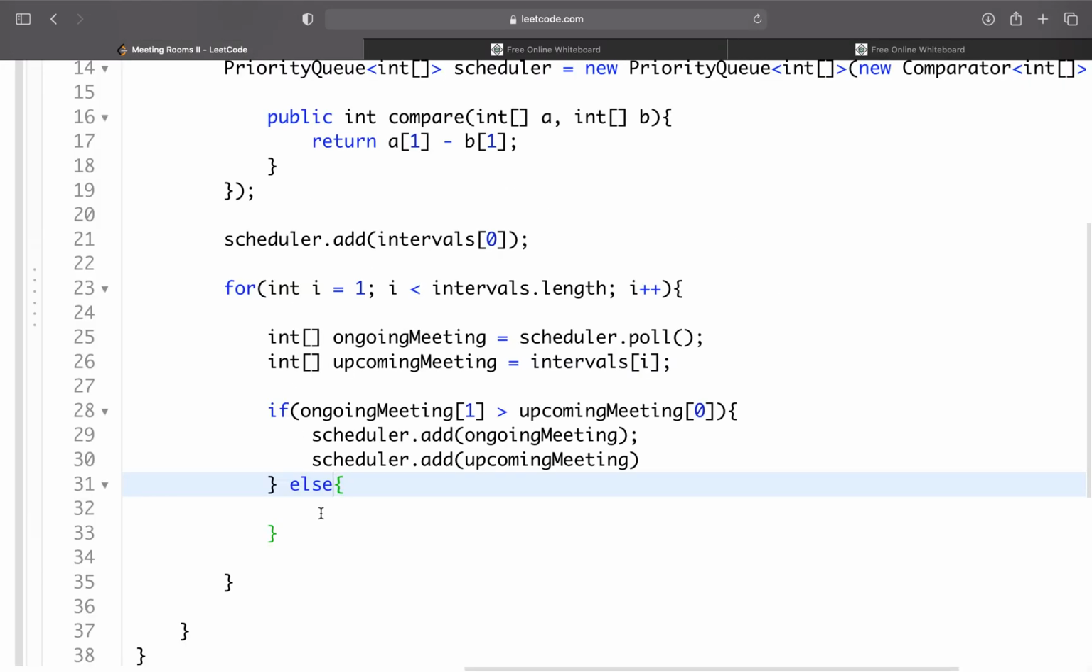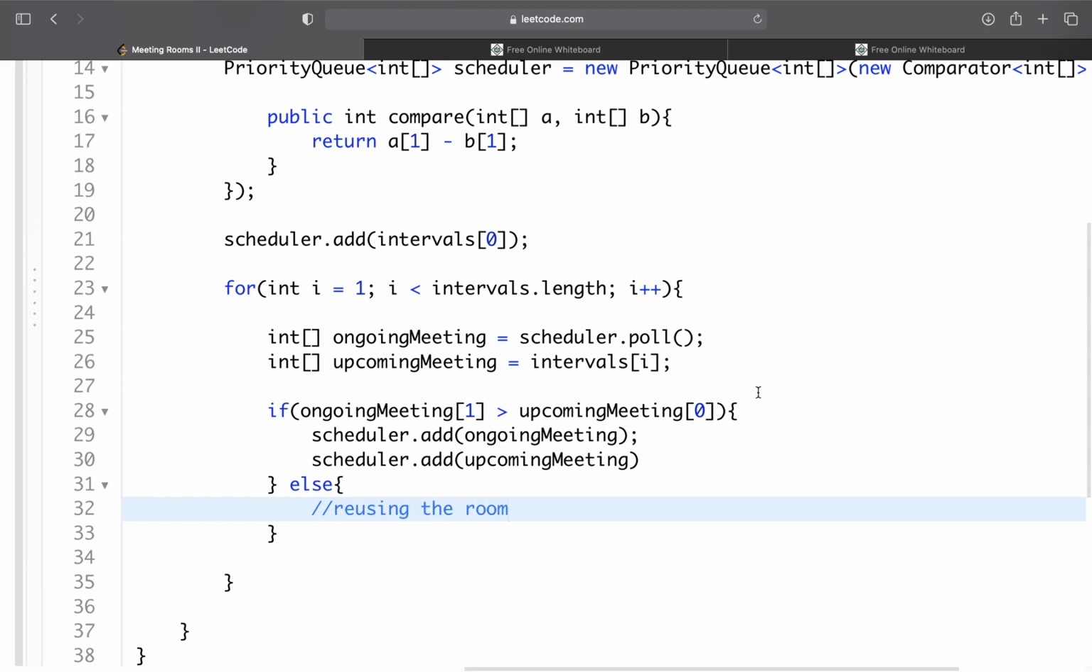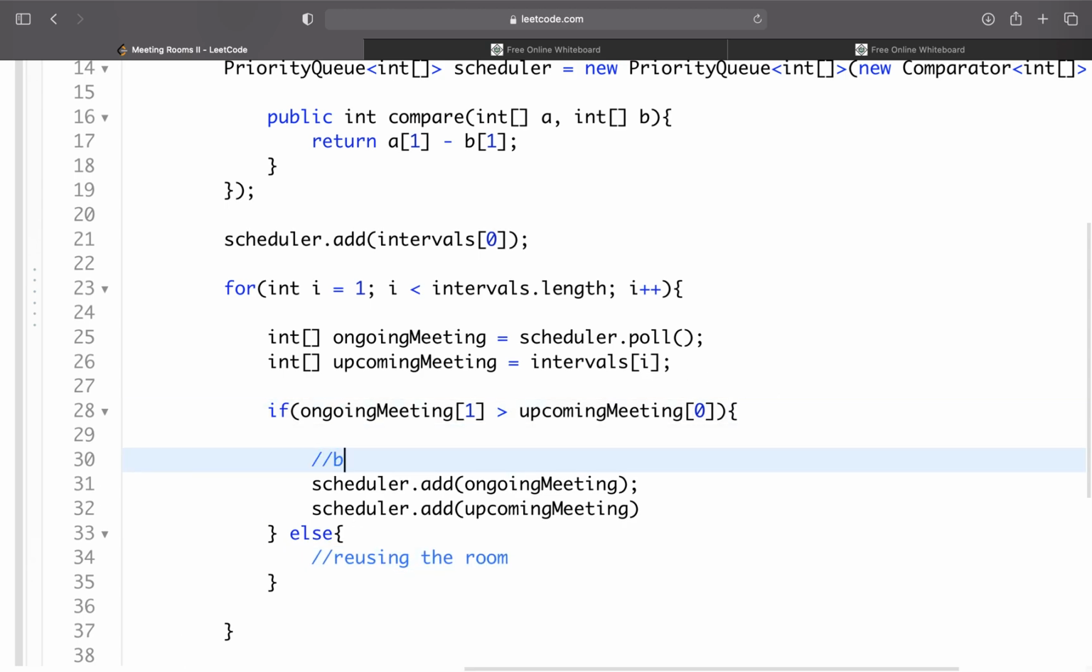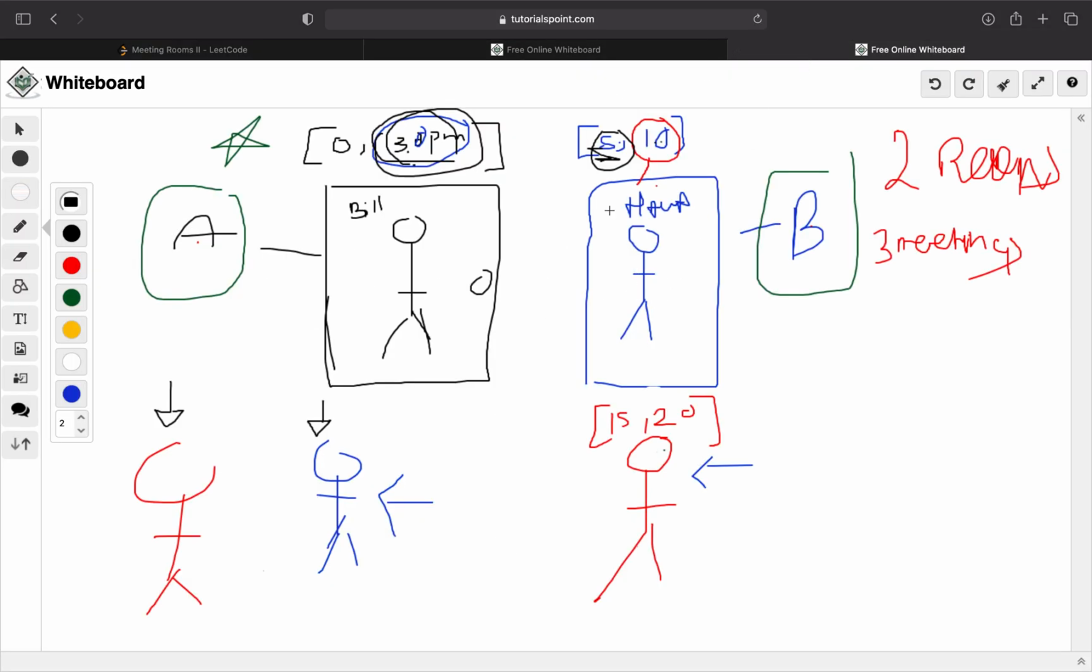So how do we know? How can we simulate reusing the room? So simulate reusing the room. And here I'll say booking a new room. So we need to be able to simulate reusing the room. So the way to do this is, now I will go back to my picture here.